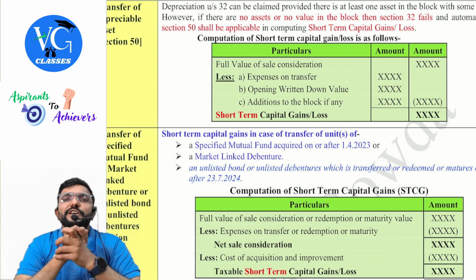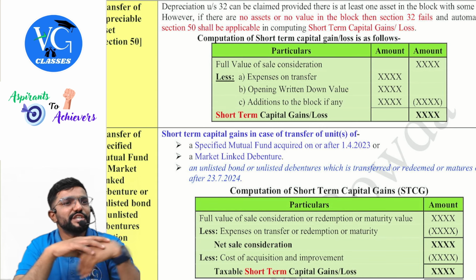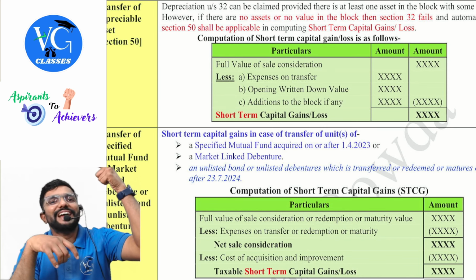How do we calculate WDV for the purpose of computing depreciation? Opening WDV as on 1st April plus assets acquired and put to use for 180 days or more, plus assets acquired and put to use for less than 180 days during the previous year, then minus sale value. You will get WDV for the purpose of depreciation. From that you will claim depreciation.